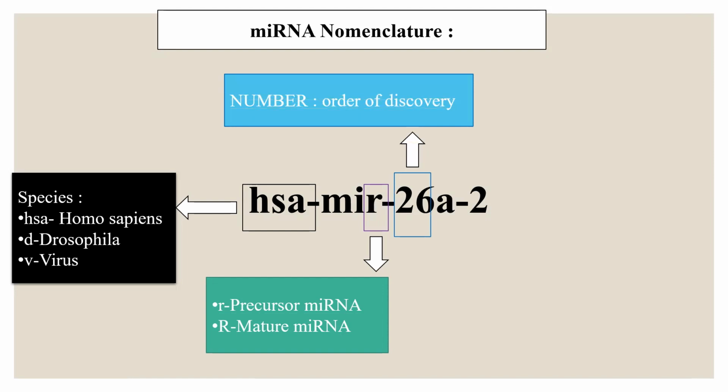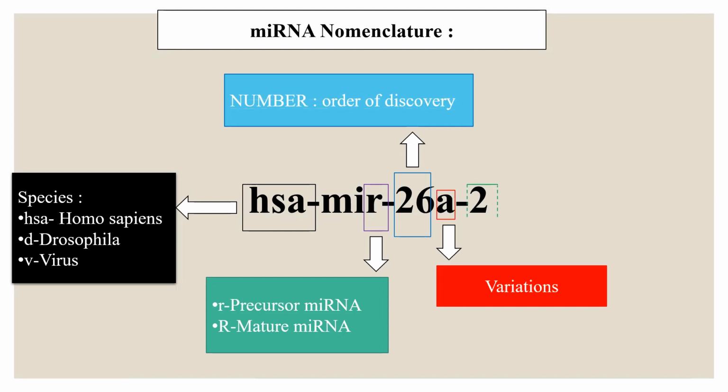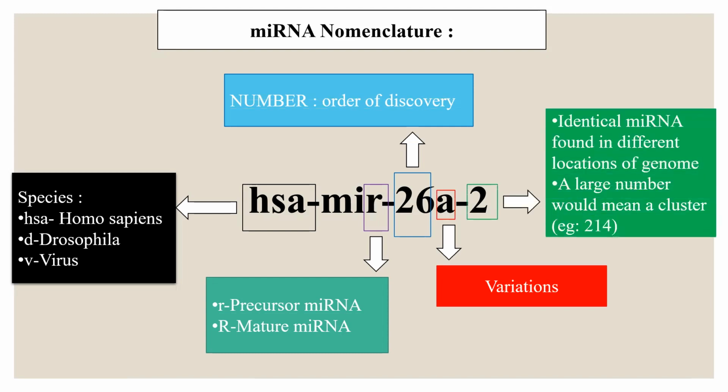That is, if it has a higher number, it has been discovered latest, and if it has a lower number, it is a much older discovery. Small a is the variation and 2 is for identical microRNAs. That is, it represents the number where identical microRNA is found in different locations of the genome. A large number would mean a cluster, meaning the similar microRNAs are present in a cluster.